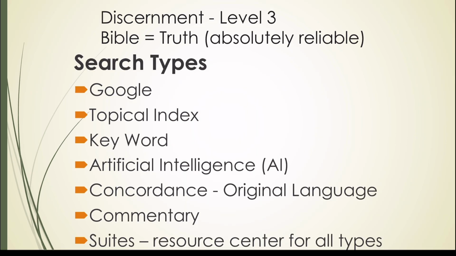In Class 21 and 22, we started going through the different search types and how you will use them to study wisely: search engines, topical indexes, keywords, artificial intelligence and how to use it wisely, concordance, commentary, and suites. We will get through the first couple today.